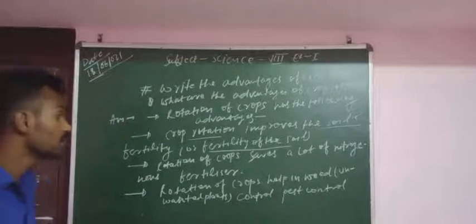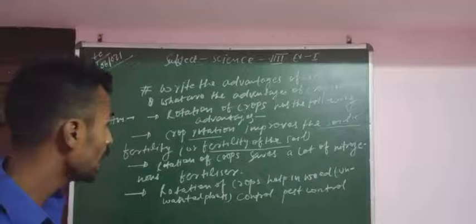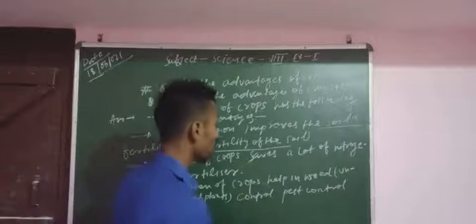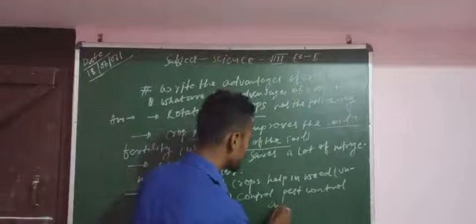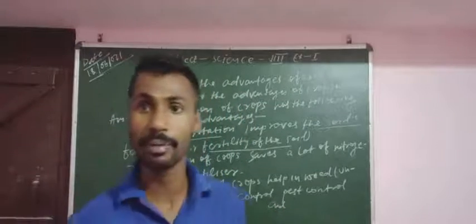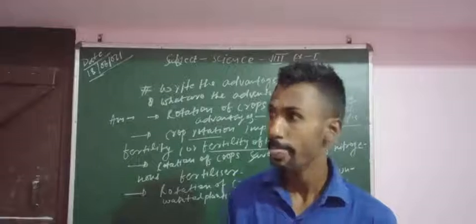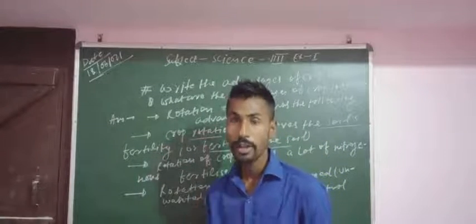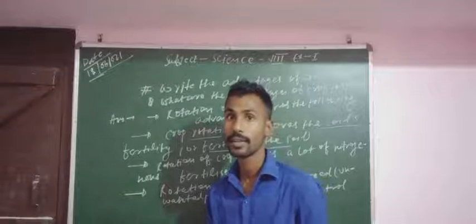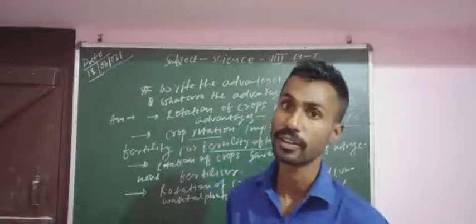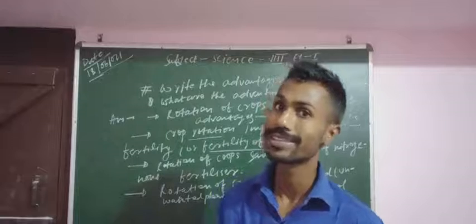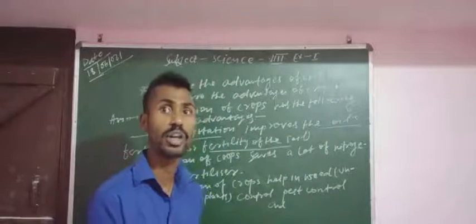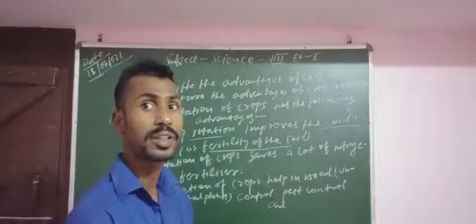Third point is that crop rotation helps in weed control and pest control. Weed means unwanted plant. As we know, normally different crops need different kinds of nutrients, so different kinds of unwanted plants grow with the crops.